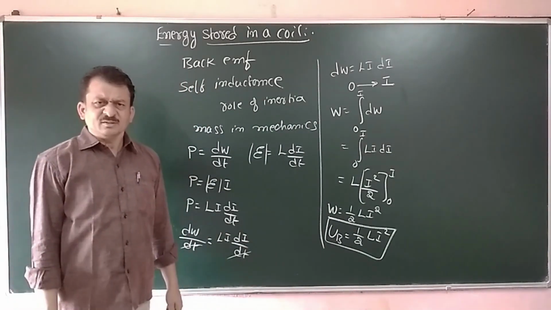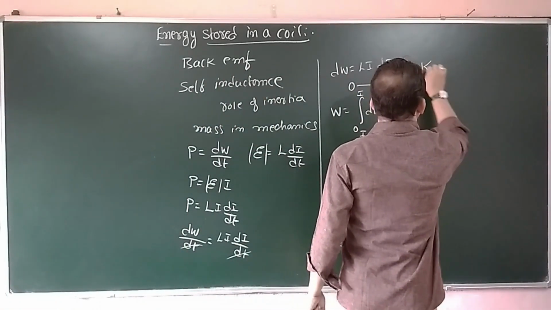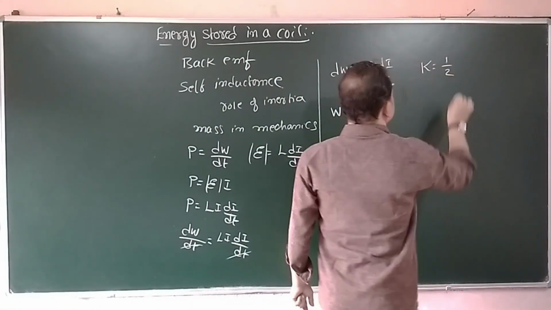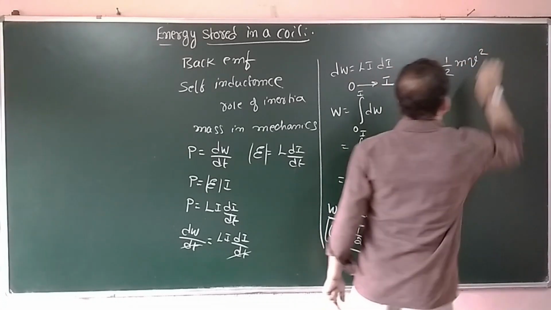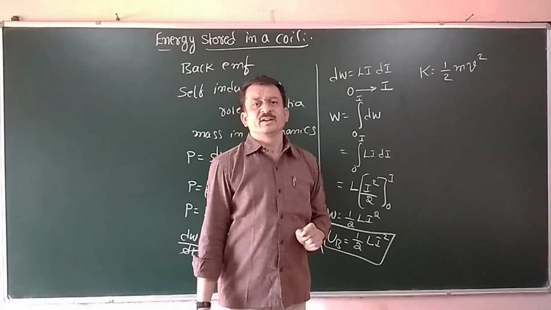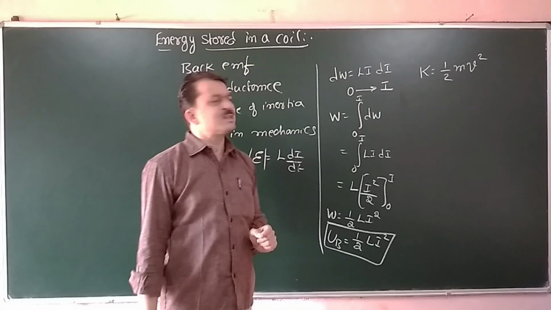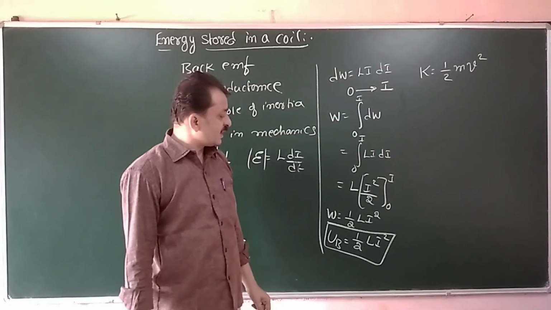Now look at this expression. This expression is similar to what you have studied in mechanics. It is half m v square. Now this is kinetic energy in the case of mechanics. A particle of mass m moving with a velocity v possesses the kinetic energy.